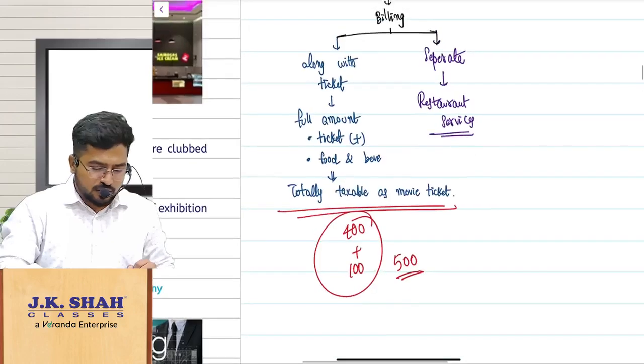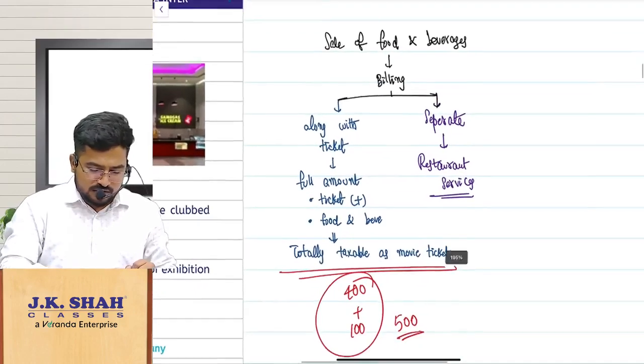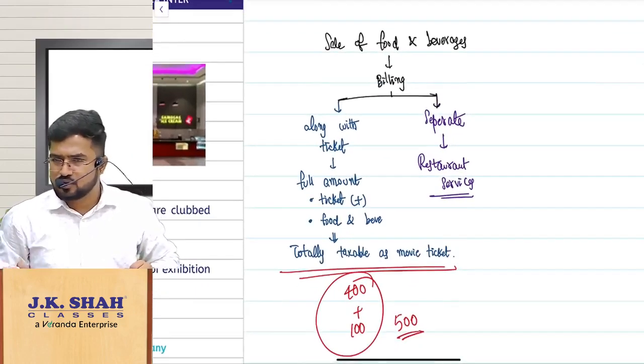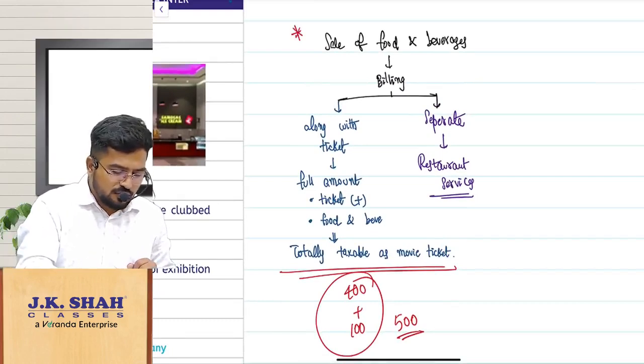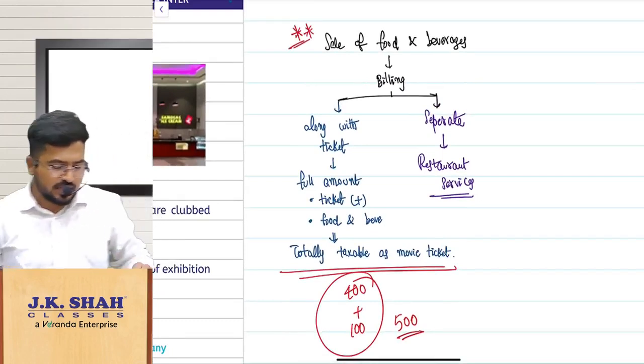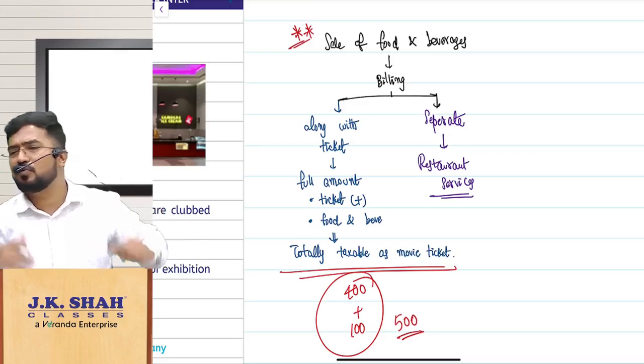Later on I will share this PDF, so you can copy these flowcharts here and there, as it will be important for you. So, sale of food and beverages: what is the tax treatment, sir? The tax treatment depends upon how you are billing it.